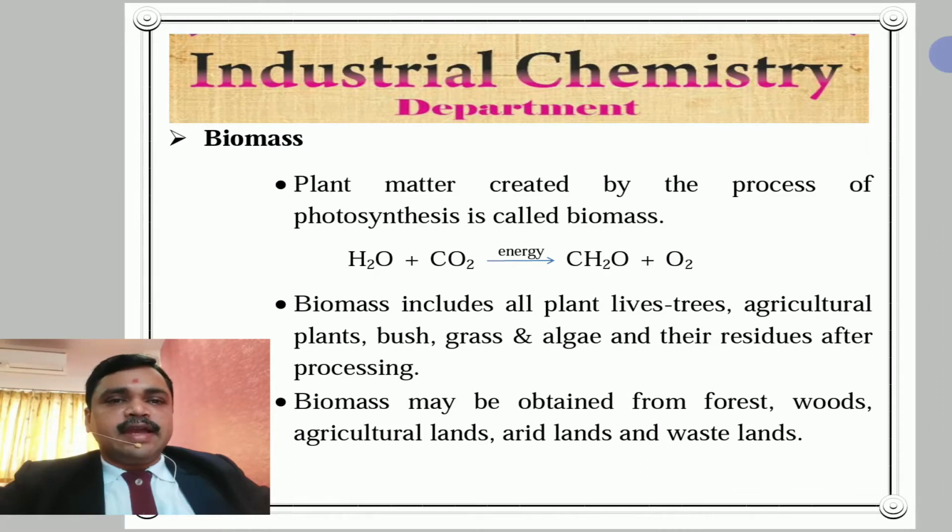This is noted, it is a very important point. Biomass may be obtained from forests, woods, agricultural lands, arid lands and wastelands. But it is noted that for obtaining biomass, the producer is green trees and the process is photosynthesis.